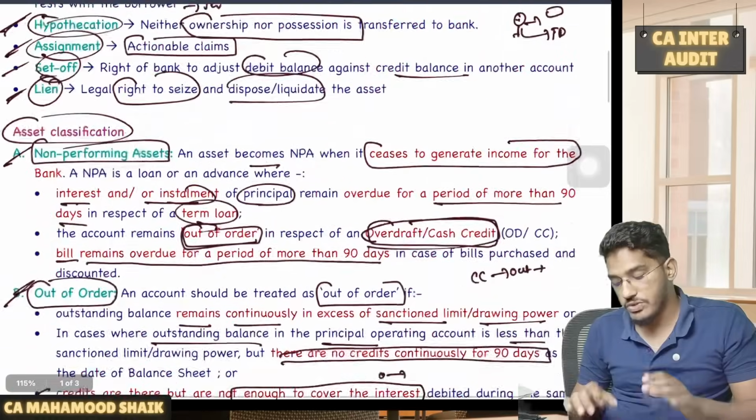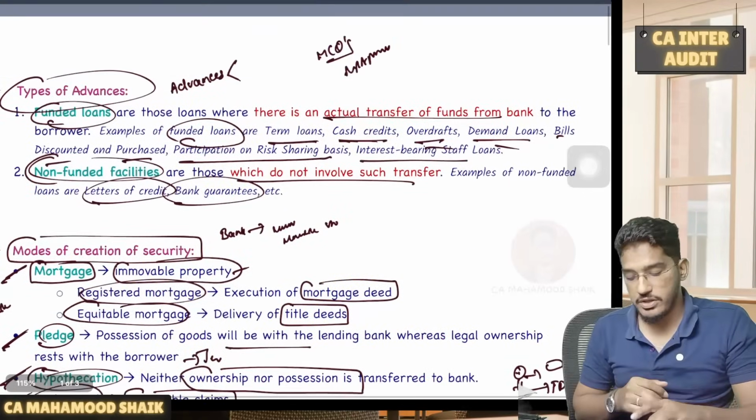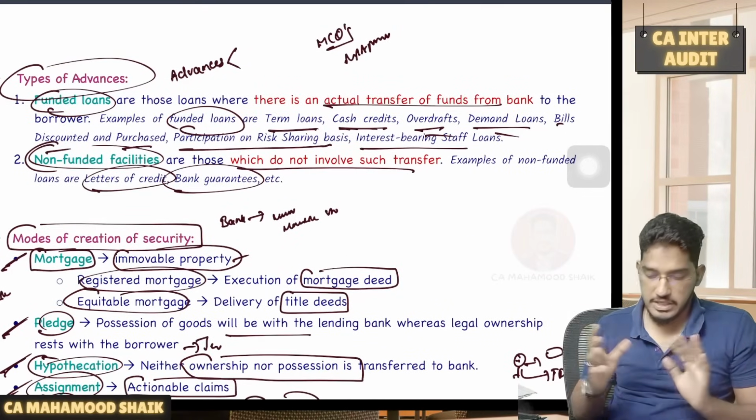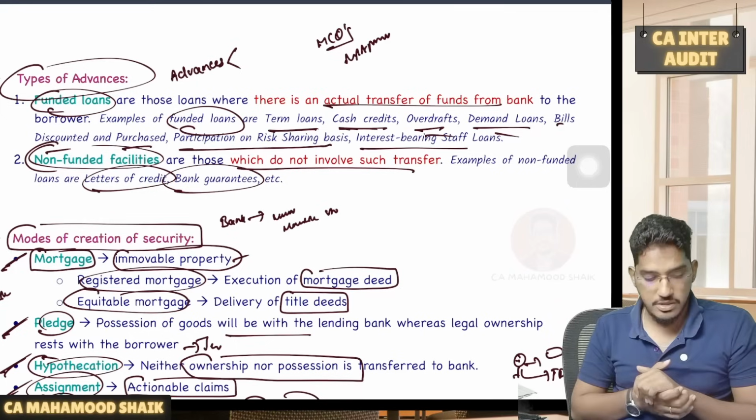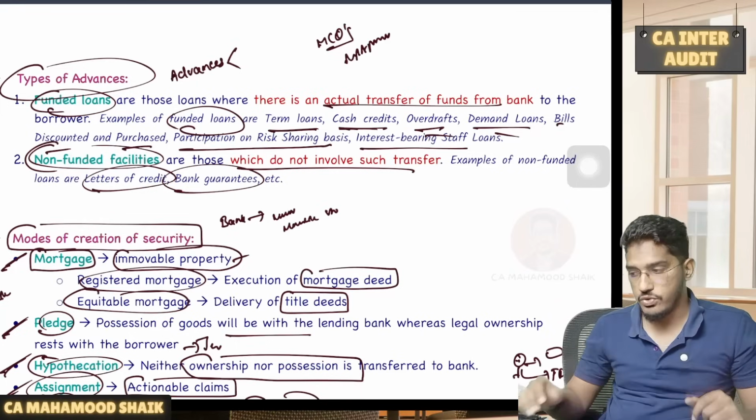So these are a few aspects from where we have a chance of getting an MCQ. I don't want you to lose any of the marks, and these are the most ignored concepts in the audit of banks. So that's why I thought of covering these concepts. Please do refer to it. Please have a look at this PDF before you go for the examination.